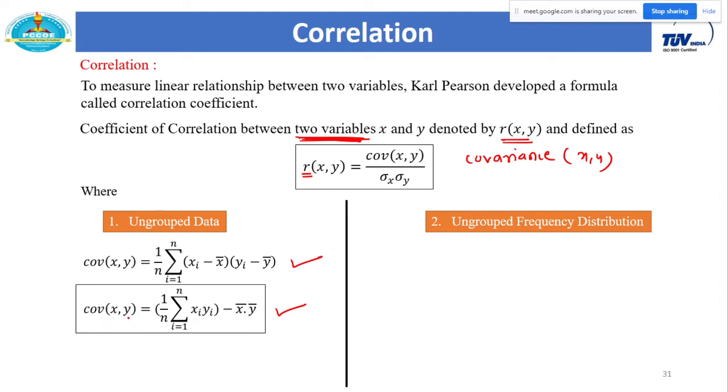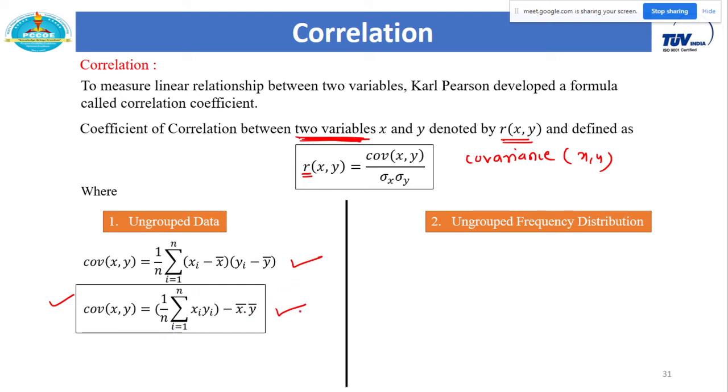So the covariance of xy is equal to, in one bracket, 1 by n summation of xi yi, minus the product of their means, x bar into y bar. This is the simplified formula. You can easily prove it from the given result. Just take the product xi into yi, xi into y bar, and if you simplify this, you will get the same result. So 1 by n summation, i runs from 1 to n, xi yi minus x bar into y bar.